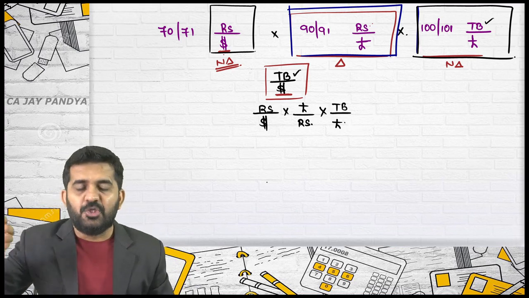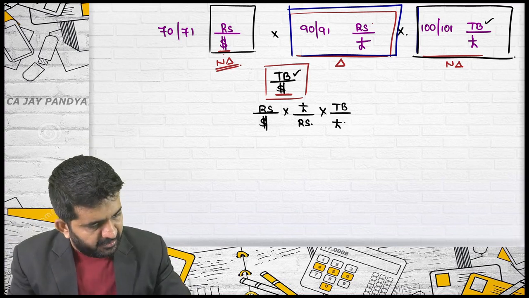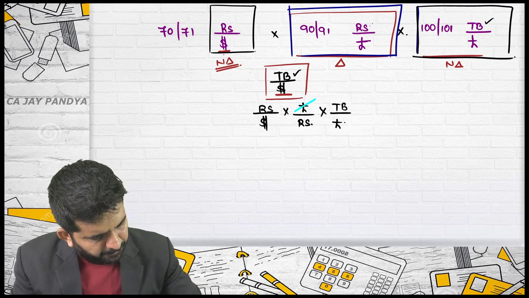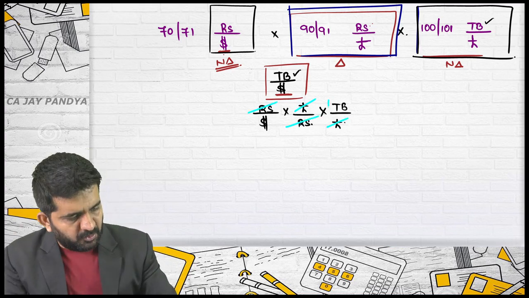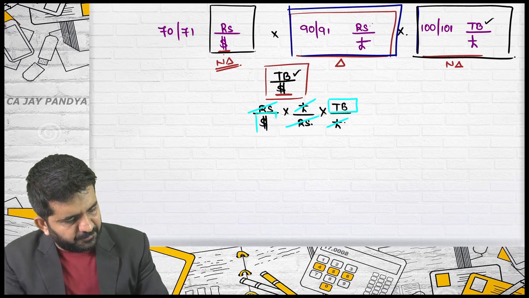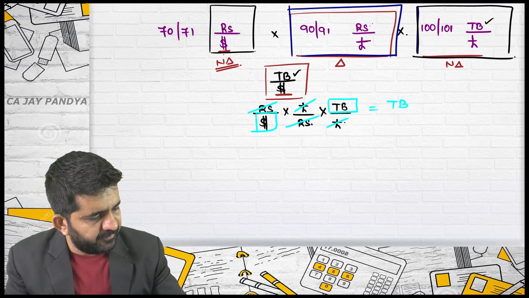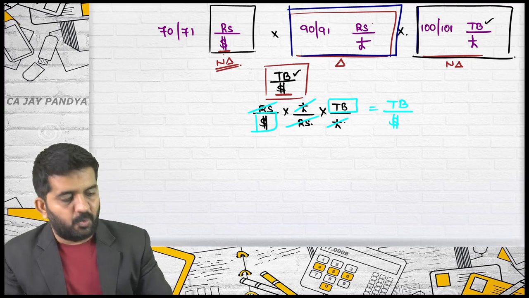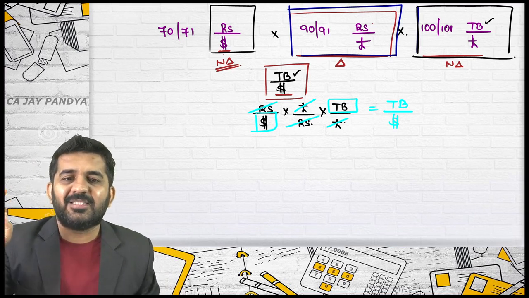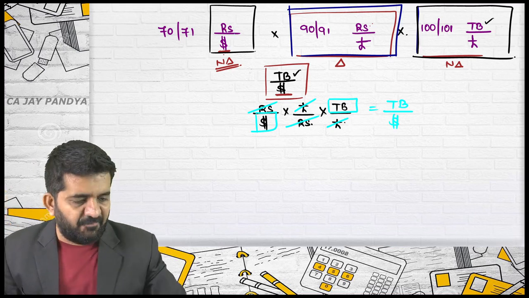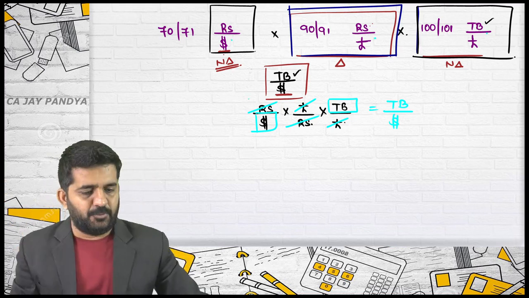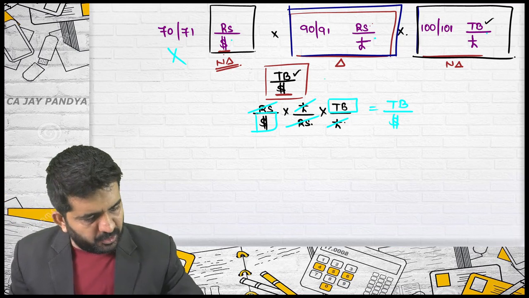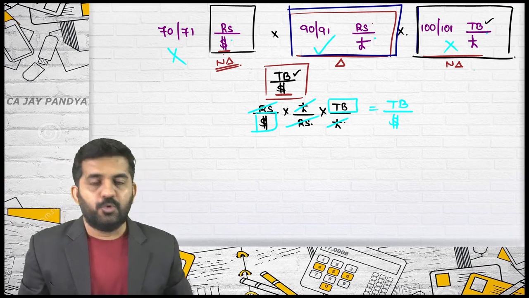Try to cancel numerator and denominator. Pound will get cancelled. Rupees will get cancelled. What will remain is Thai baht per dollar, which is required. So my answer is absolutely correct. Don't do reciprocal, do reciprocal, don't do reciprocal.